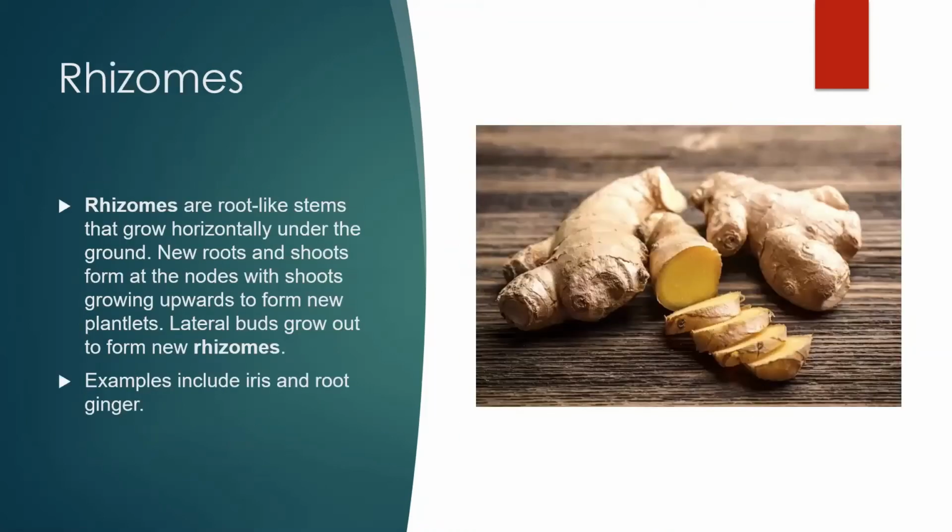Next, rhizomes. Rhizomes are root-like stems that grow horizontally under the ground. New roots and shoots form at the nodes with shoots growing upwards to form new plantlets. Lateral buds grow out to form new rhizomes. Examples include iris and root ginger.